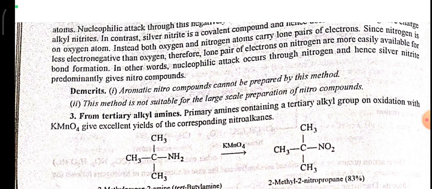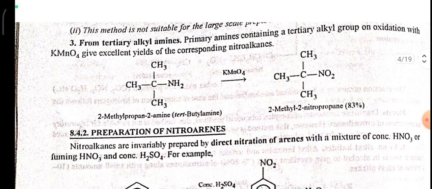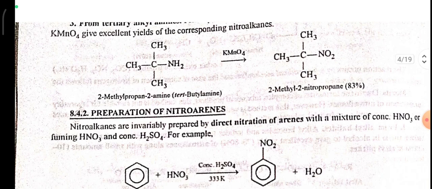Demerits. Aromatic nitro compounds cannot be prepared by this method. This method is not suitable for the large-scale preparation of nitro compounds. For tertiary alkyl amines, primary amines containing a tertiary alkyl group on oxidation with KMnO4 give excellent yields of the corresponding nitroalkanes. For example, 2-methylpropan-2-amine, or tert-butylamine, reacts with KMnO4 to give 2-methyl-2-nitropropane in 83% yield.